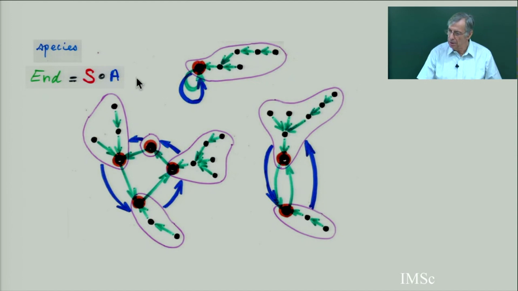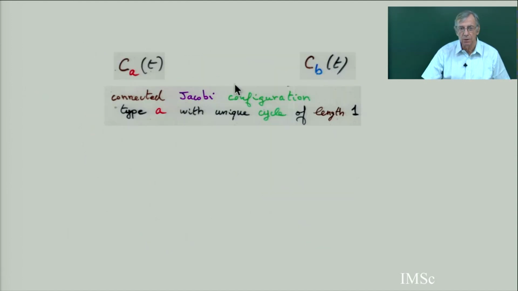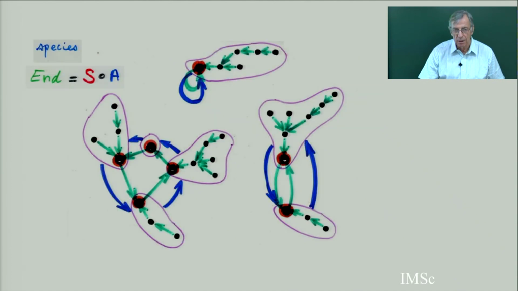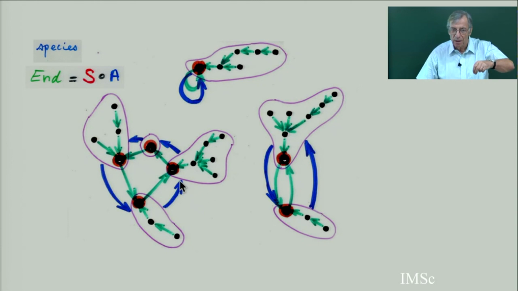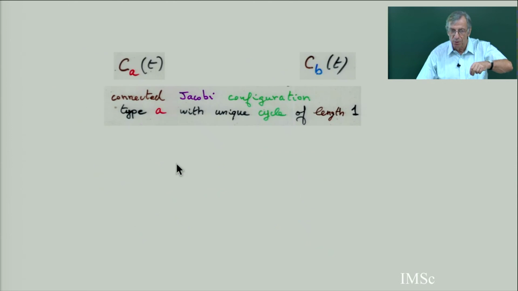Then the second principle we used last time was also that, if you use Jacobi configuration, it's more complicated. There are 2 colors, but you have to look at Jacobi configuration. There is a blue cycle, a red cycle, mixed, and on each of the cycles you attach this kind of arborescence with some color, with a condition. And so you define a connected Jacobi configuration as having only one red cycle, of length 1.